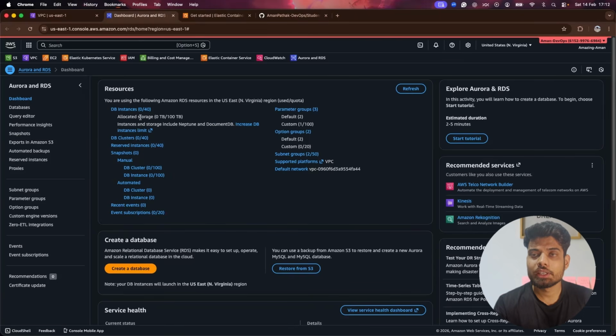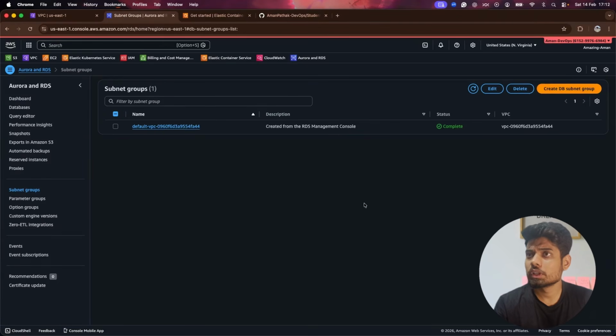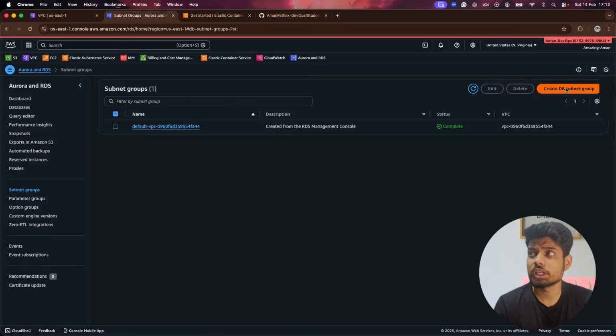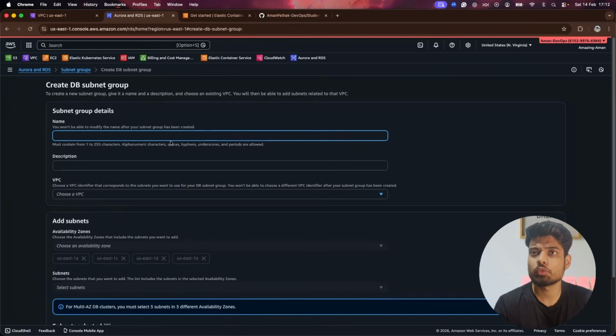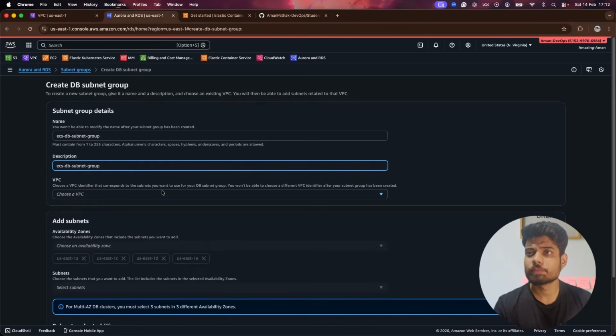Before creating the RDS, we need to have a subnet group. So I will click on subnet groups. Here you can see that we already have one subnet group created, which is for the default VPC. So I'll have to create a subnet group for my own VPC. I will keep the name as ECS DB subnet group and keep the same description here.